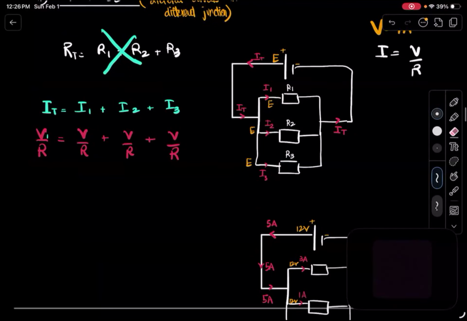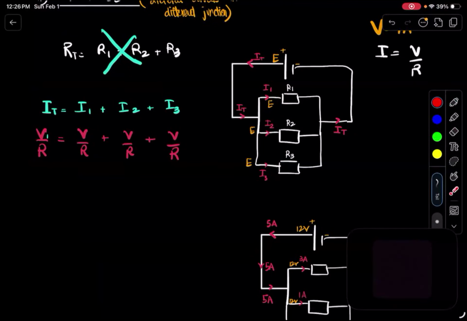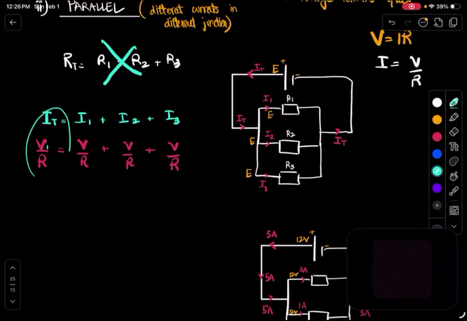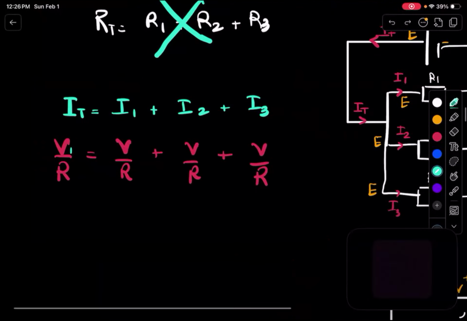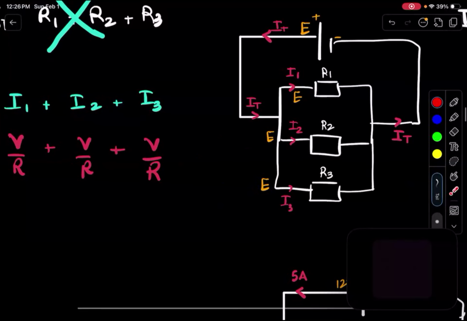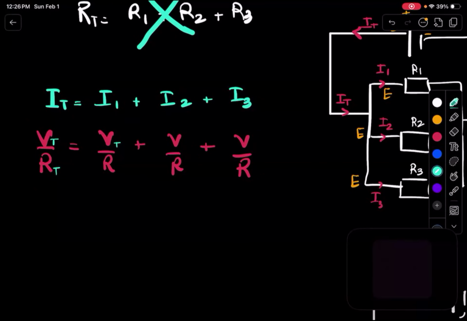Okay. Let me repeat what I was saying. If I am replacing IT with V over R, then if one of these is total in the formula, then the rest of those values also have to be total. So if I say total voltage is equal to V over R, then I have to talk about total voltage and total current, right? And if you remember, wasn't voltage the same in all of the resistors? All of them are getting total voltage, right? So let me replace all of them with VT, VT, VT.